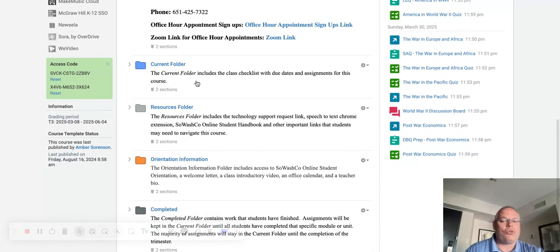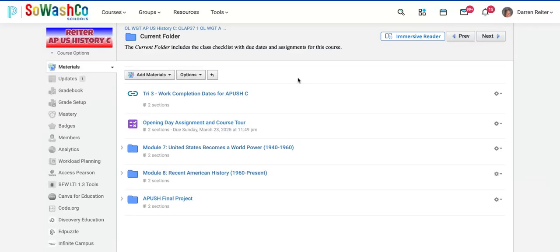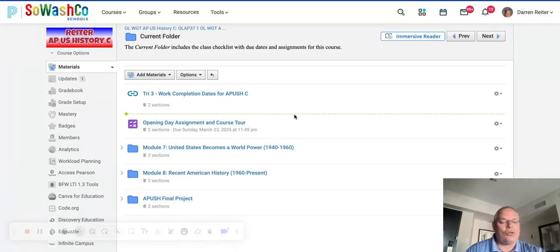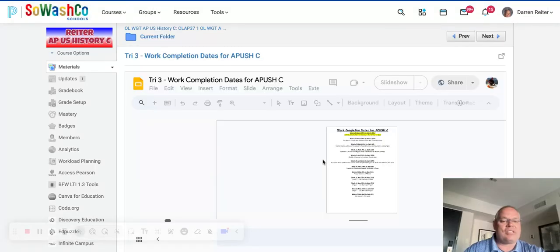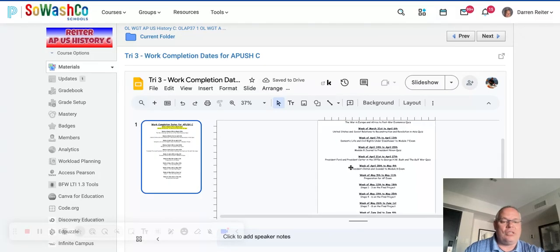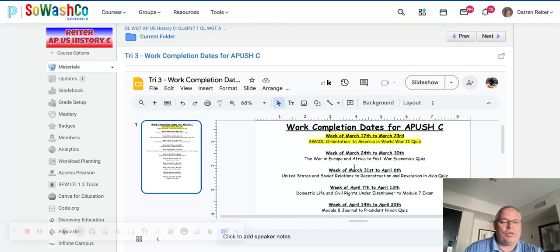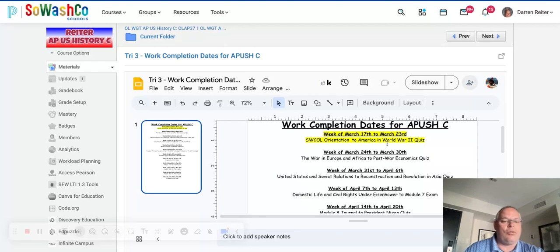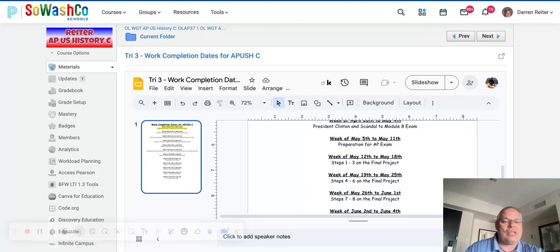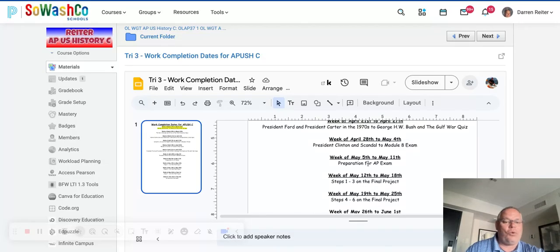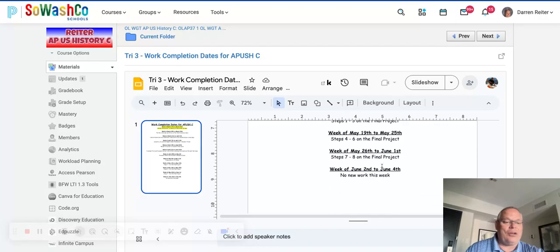Now, where you'll spend most of your time is this current folder. You'll notice that this trimester, with the AP exam coming up in early May, when we go into our work completion dates, this top link gives us all of our assignments for the trimester. This week we'll have orientation to the American World War II quiz, and that's in Mod 7. And you'll notice that after that test in the week of May 5th to May 11th, all we have is that final project.